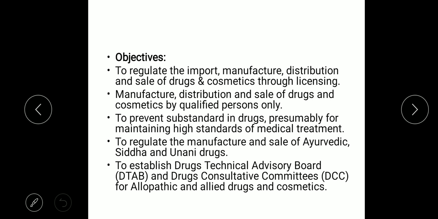Second, manufacture, distribution, and sale of drugs and cosmetics by qualified persons only. You will know this fact, that even if you have a medical shop, you should have a person with a B Pharma degree present in the shop.